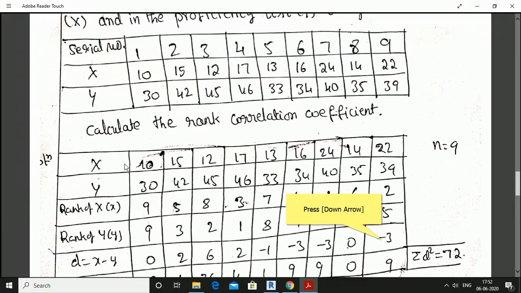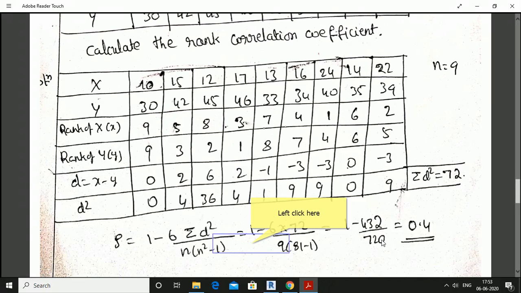Okay. Now, we'll find the difference in their ranks. D is equal to x minus y. 9 minus 9, 0. 5 minus 3, 2. 8 minus 2, 6. 3 minus 1, 2. 7 minus 8, minus 1. 4 minus 7, minus 3. 1 minus 4, minus 3. 6 minus 6, 0. 2 minus 5, minus 3. Okay. D square: 0 square 0, 2 square 4, 6 square 36, 2 square 4, minus 1 whole square 1, minus 3 whole square 9, minus 3 whole square 9, 0 square 0, minus 3 whole square is 9.